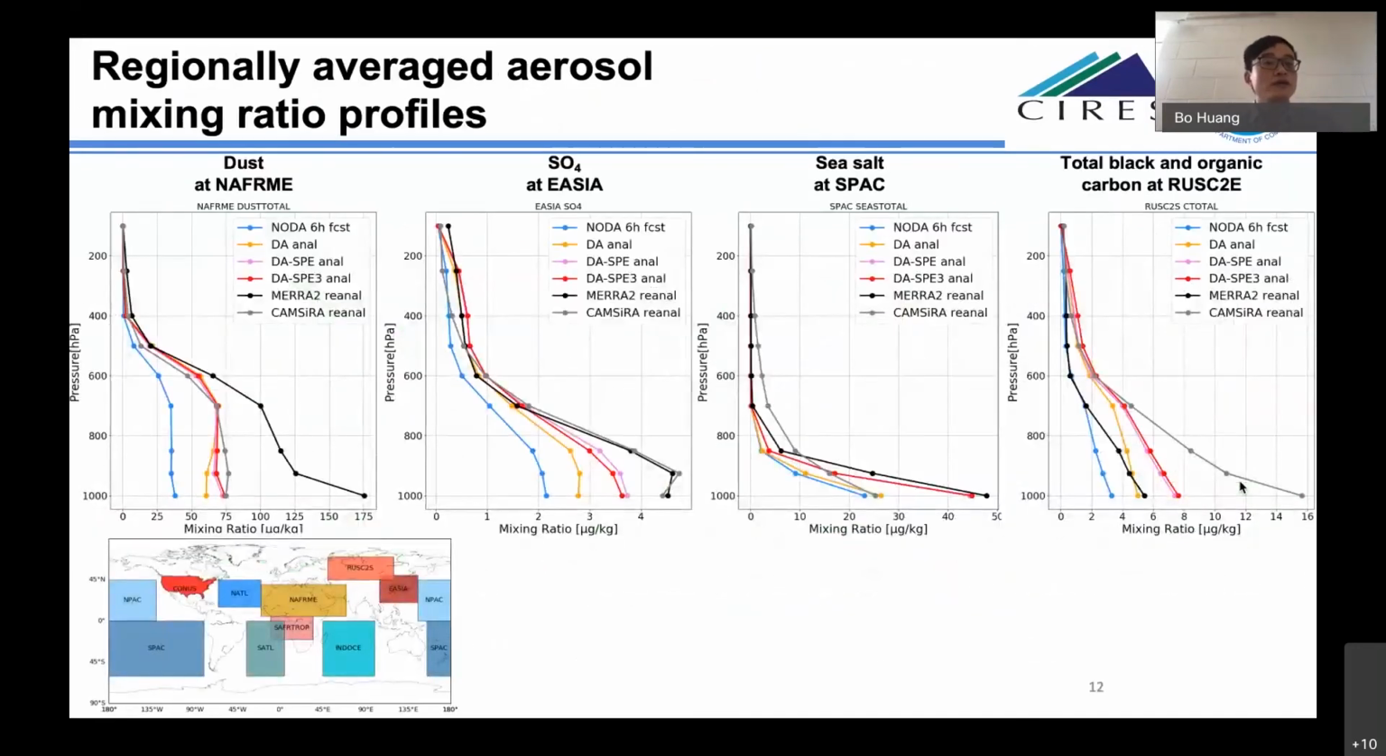In this slide, we further compare the global aerosol profiles with the NASA MERRA-2 and the ECMWF CAMS interim reanalysis. Here, for these 4 major aerosol species, I selected one area where each aerosol is dominant. In general, we can see that the no DA 6-hour forecast in blue shows an underestimate compared to the independent reanalysis from NASA and ECMWF. After assimilation of AOD, we can see clear improvement of the profiles, which have better agreement with the reanalysis, especially when the SPE is applied.